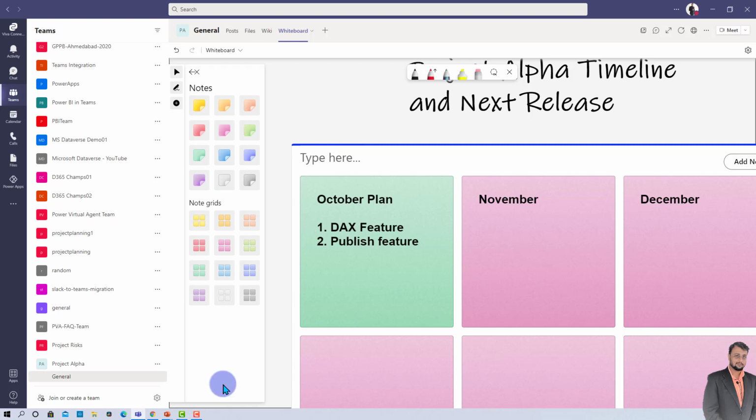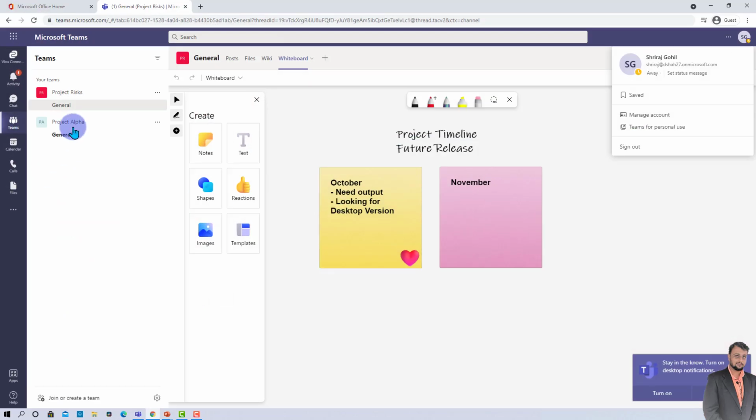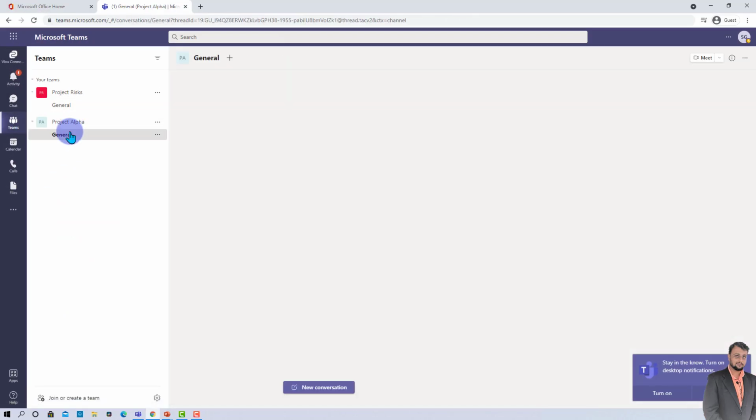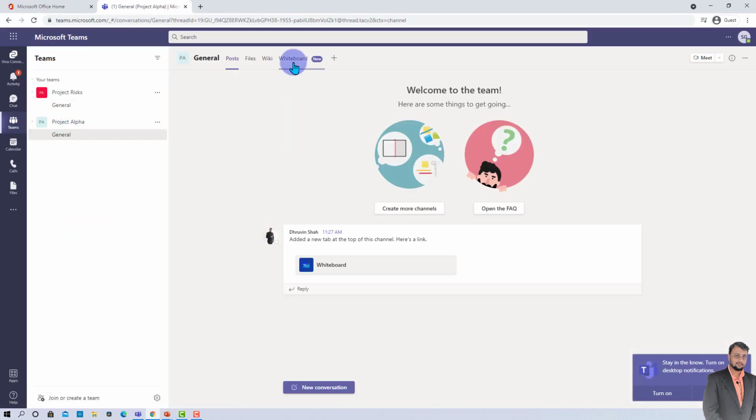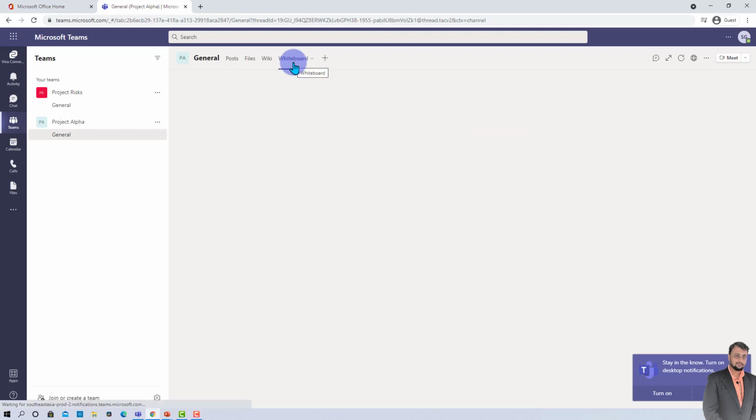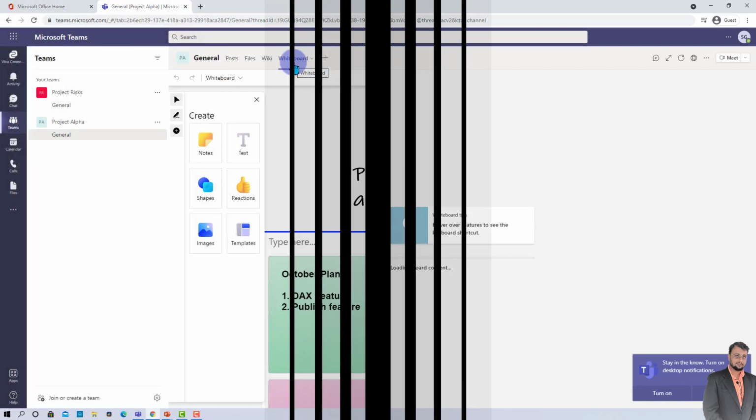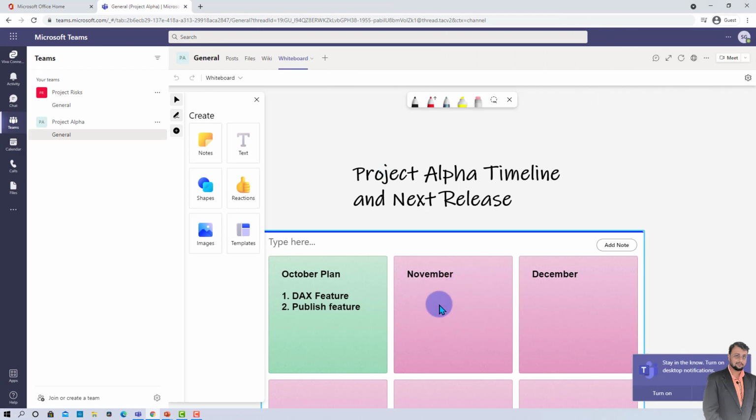So what they can do is they can use the same whiteboard from their Teams channel. So let me just log in with Shriraj's account and go to the Teams Project Alpha. And Shriraj can also see the whiteboard over here. And from here, Shriraj can also coordinate on the same whiteboard. Let's see how. So this is the exact same whiteboard Shriraj can see in real time, and